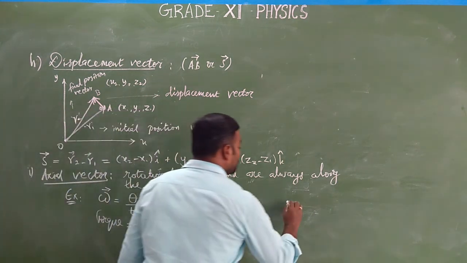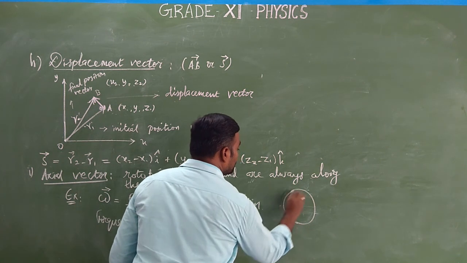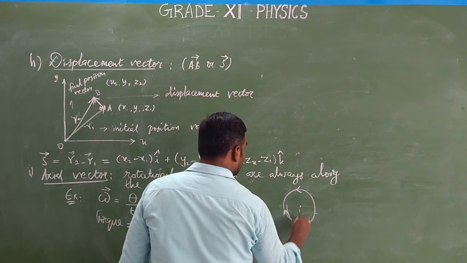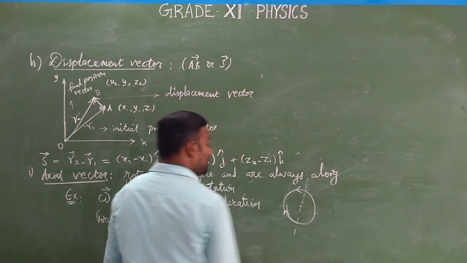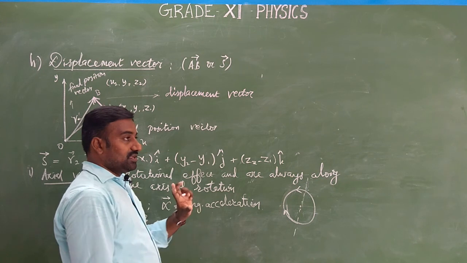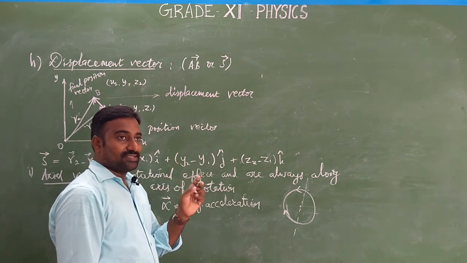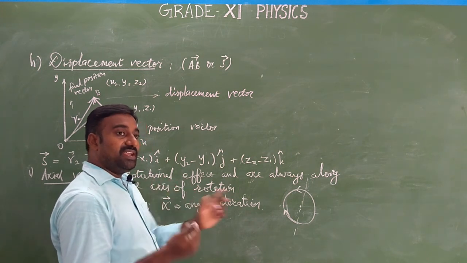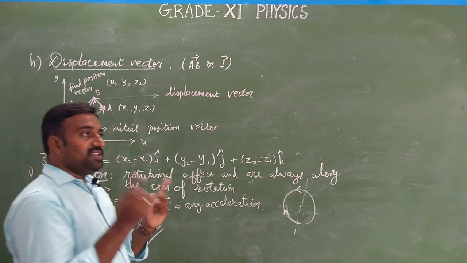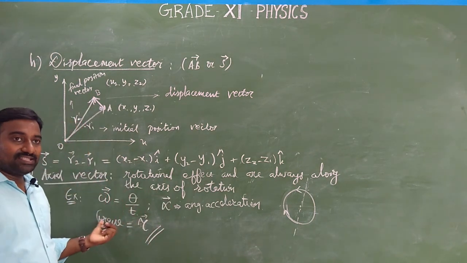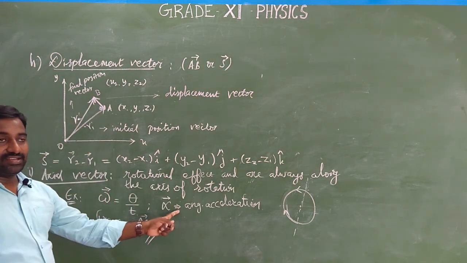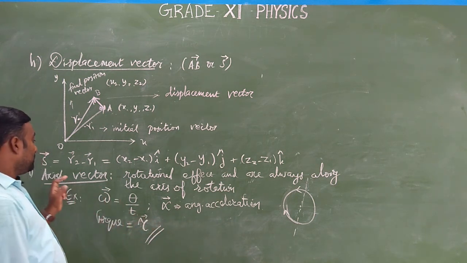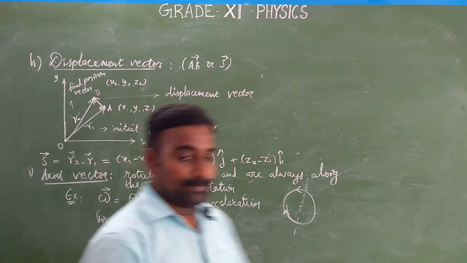This is mostly in circular motion. Rotational motions always act along the axis of rotation. Like the Earth spinning about its axis at some angle, the same as a spinning top, and many other examples. All these begin to rotate, so they have an angular velocity. Because of angular velocity, they have an angular acceleration, and it also changes the path and has a torque. So it is called an axial vector.